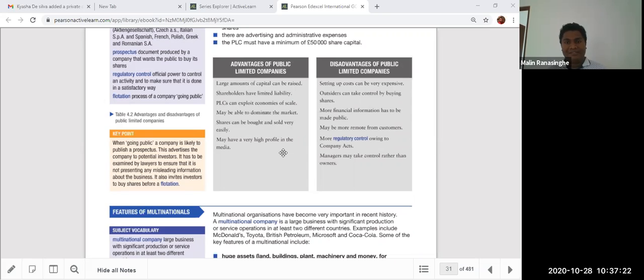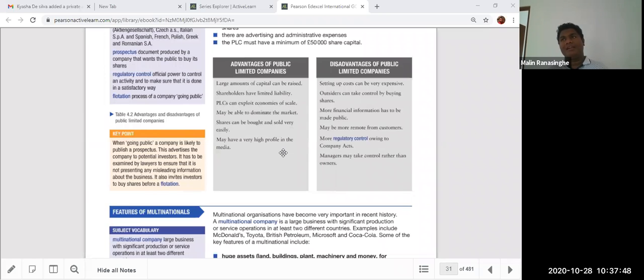So normally organizations indirectly like to acquire a business like that, because there are so many big investors looking to invest in companies. Outsiders can take control by buying shares, more financial information has to be made public, and the company may be more remote from customers, with more regulatory control under the Companies Act. A lot of regulatory control.